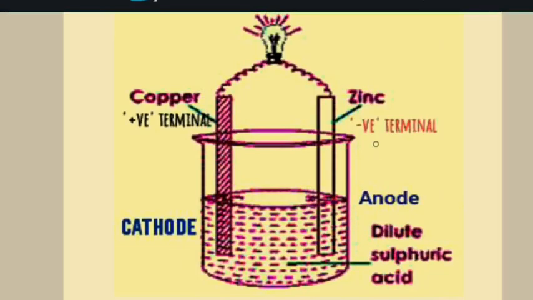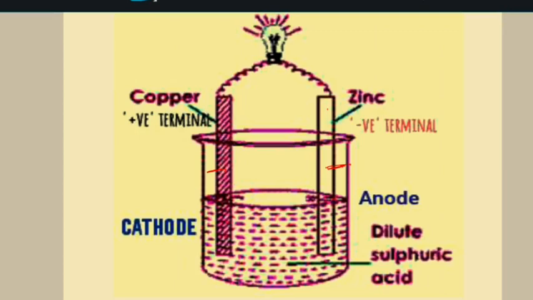Now see the diagram here of the electrochemical cell made by Alessandro Volta. He used a copper rod and a zinc rod. It is the zinc rod and it is the copper rod as electrodes, and here dilute sulfuric acid is used as electrolyte, and he connected a bulb using connecting wire through the copper rod and zinc rod.